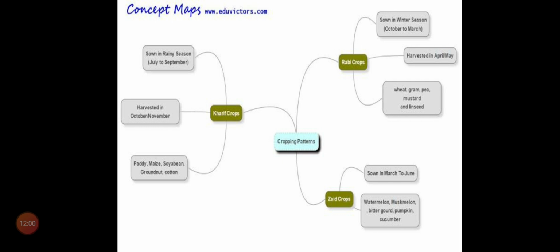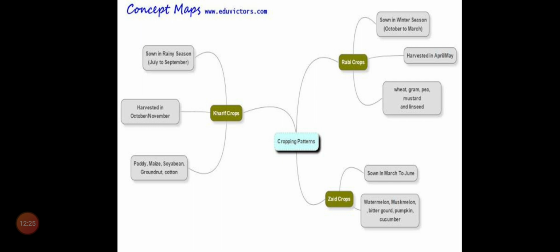To understand this, these crops are divided into two broad cropping patterns. That means all these crops are divided into two groups or three groups.